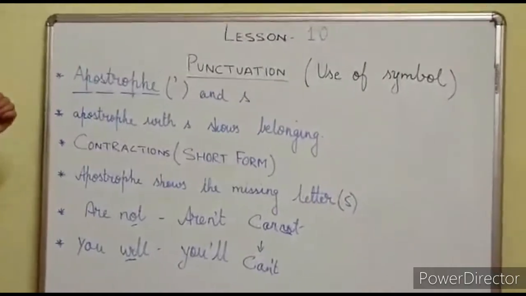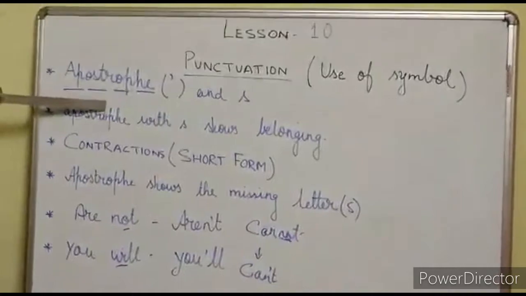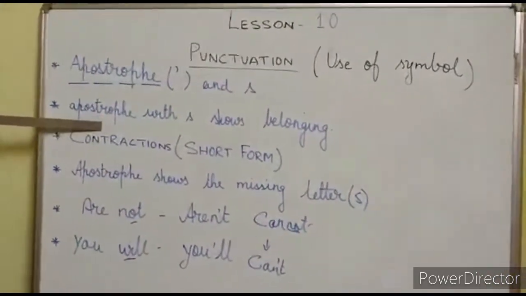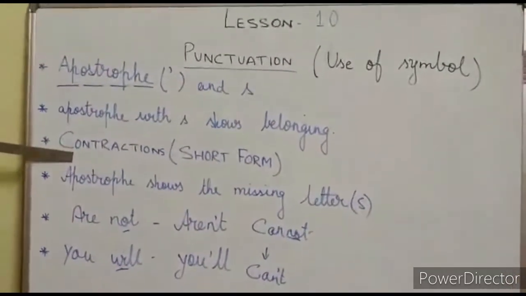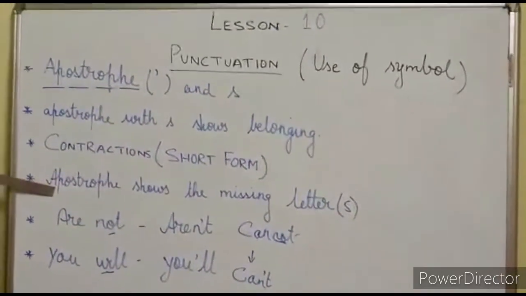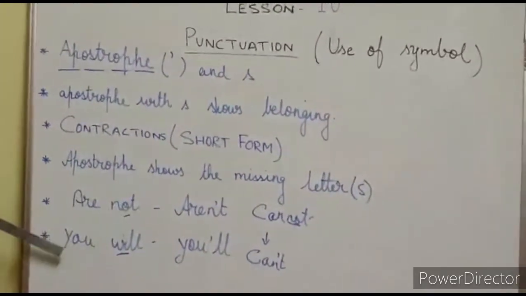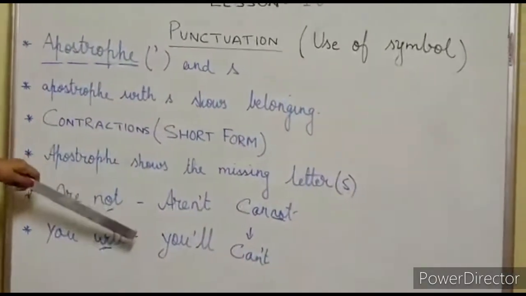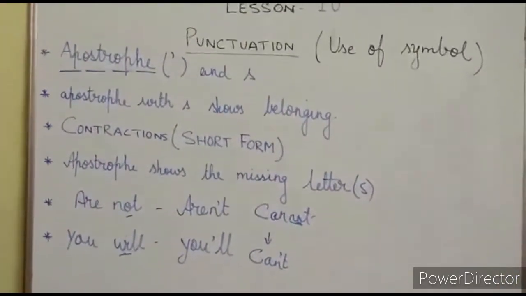I am repeating it once again. Apostrophe, this is the symbol followed by S. Generally, apostrophe is used to show belonging, but now we are studying about contraction. And when apostrophe is used in contractions, it shows missing letters. For example, are not, it's aren't. And you will, when we make it short, it is you, apostrophe mark with double L. And as I told you, cannot. This is the short form.